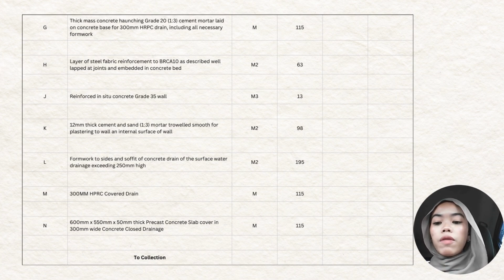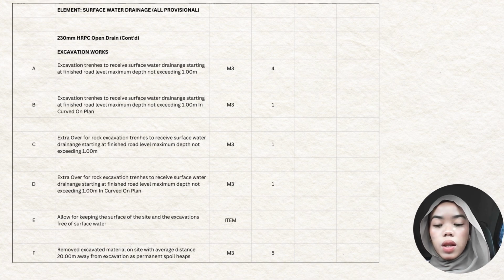600 mm multiply 550 mm multiply 50 mm thick precast concrete slab cover in 300 mm wide concrete closed drainage is 115 meter. Next, for 230 mm HRPC open drain, first item is excavation work. Excavation trenches to receive surface water drainage starting at finished road level, maximum depth not exceeding 1 meter, is 4 meter cube.